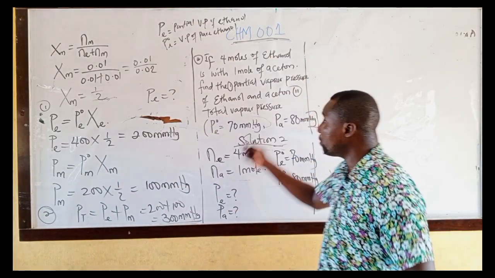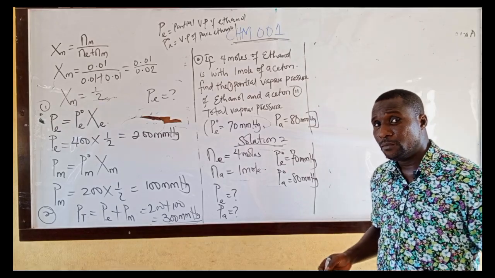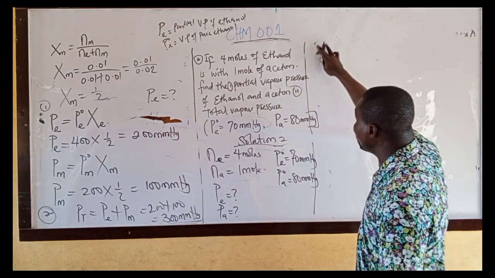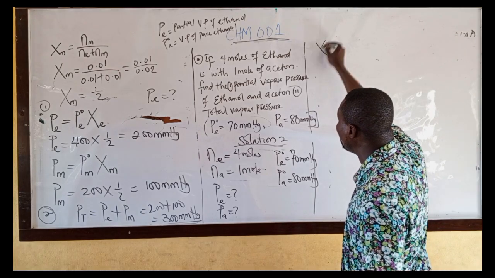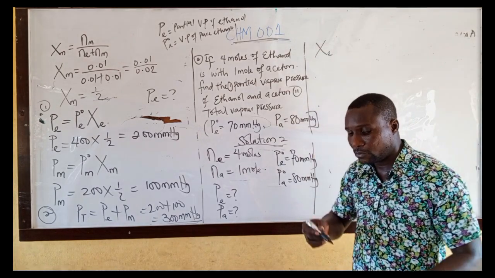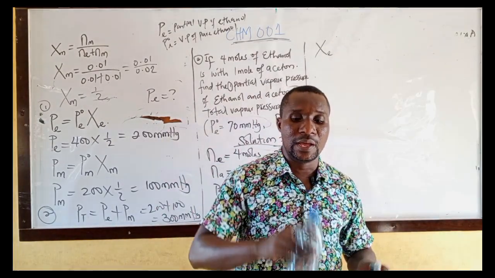Before you can calculate partial vapor pressure of ethanol and acetone, you have to calculate their mole fraction. Calculate the mole fraction of ethanol. Let us calculate the mole fraction of ethanol.